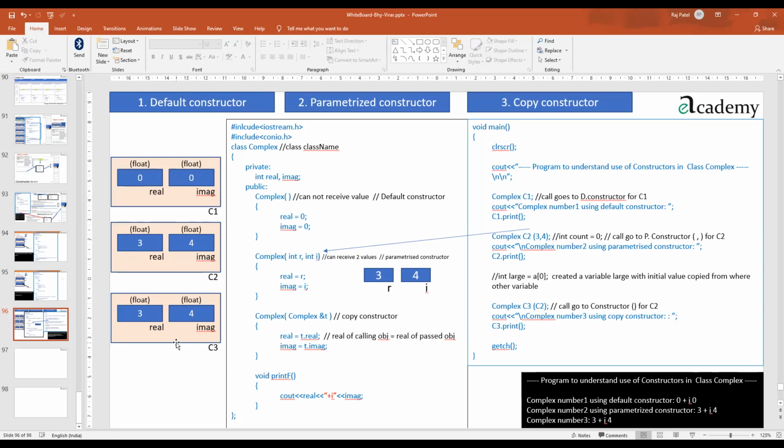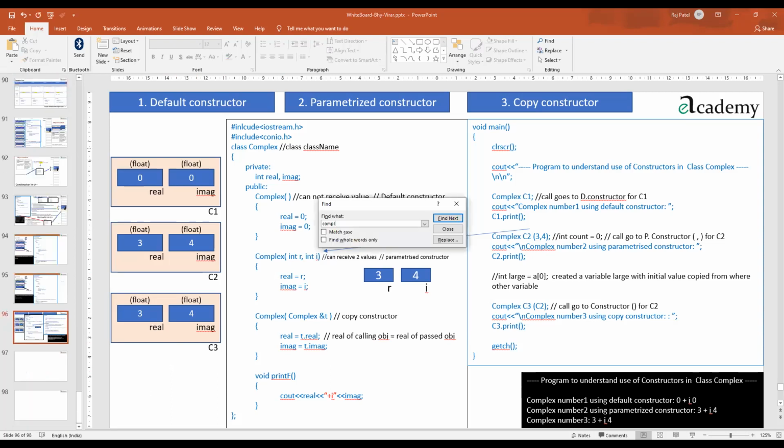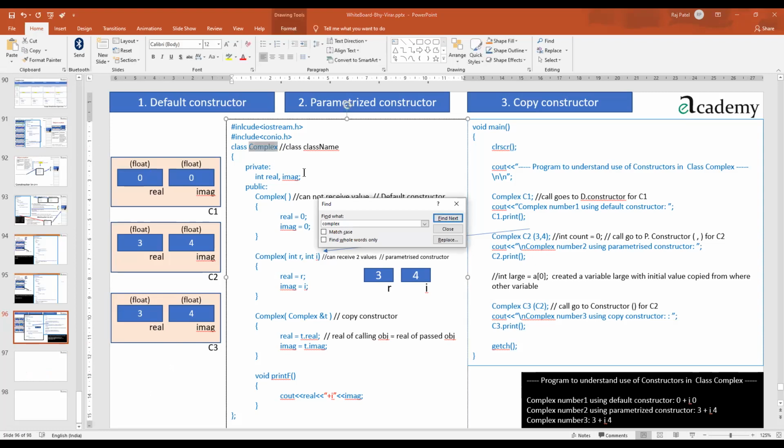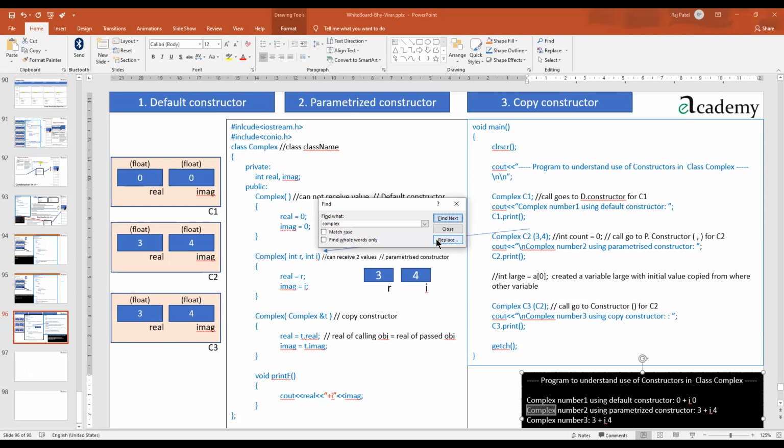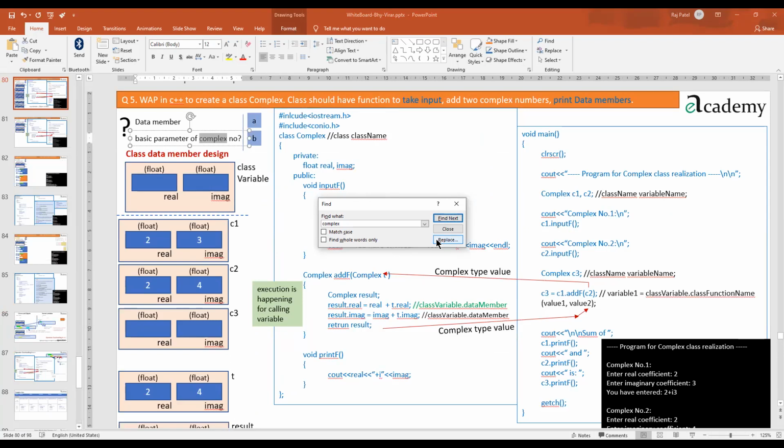Okay, so let me take some recent program. This is a complex number, right? So I'll go to that program in which we have done complex numbers. In this program, addition.